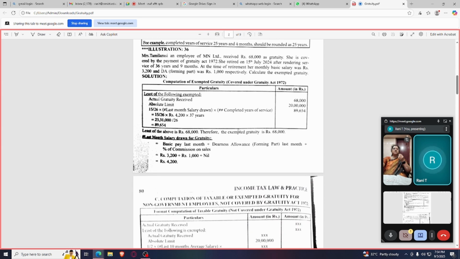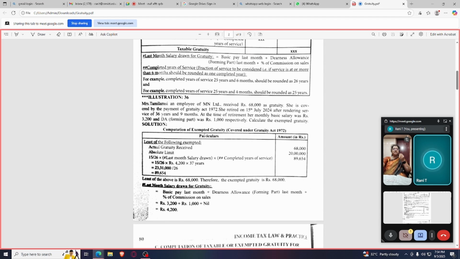So what is the exempted gratuity? That is 68,000. So here in this problem, what is the question asked? See, compute, calculate the exempted gratuity. Among these three, 68,000 is the least, so that 68,000 is the exempted gratuity.